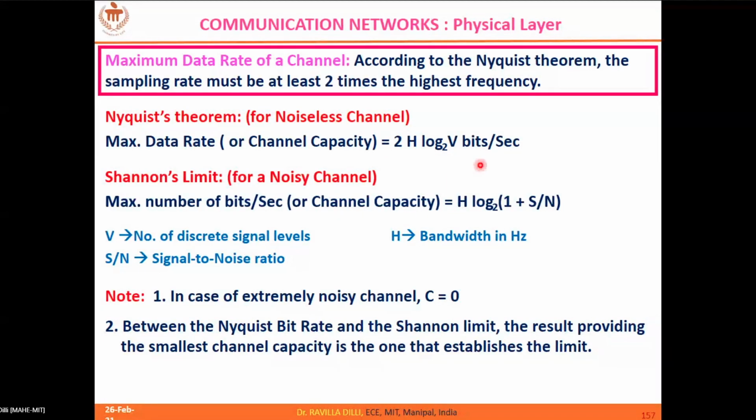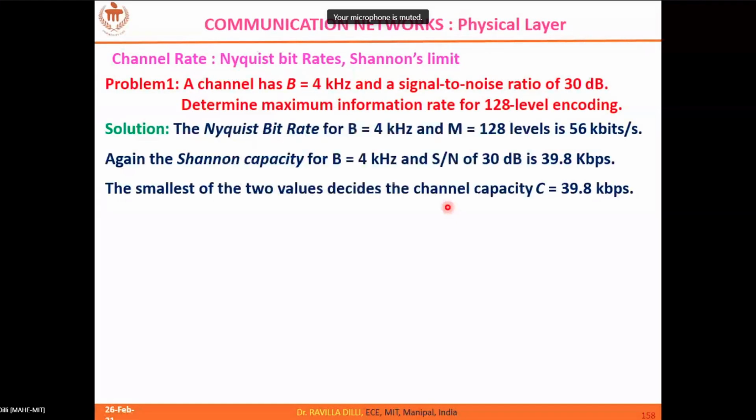So which is the minimum value? So Shannon's limit is the minimum value. So that is the one you have to consider. Okay. So that's how you have to define the channel capacity.